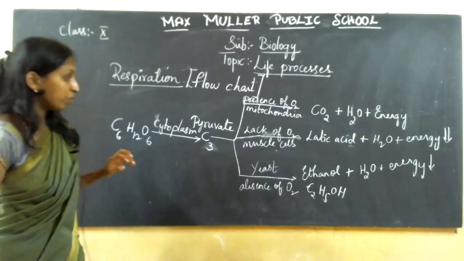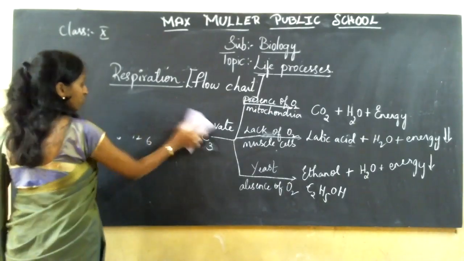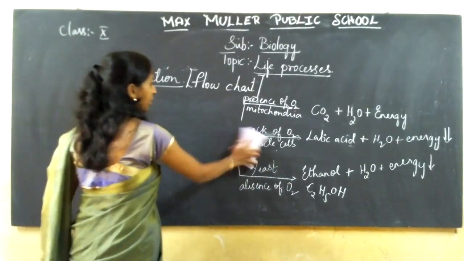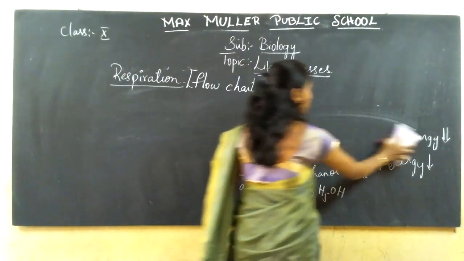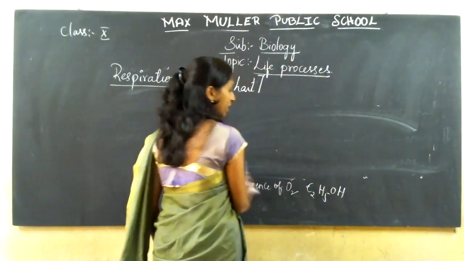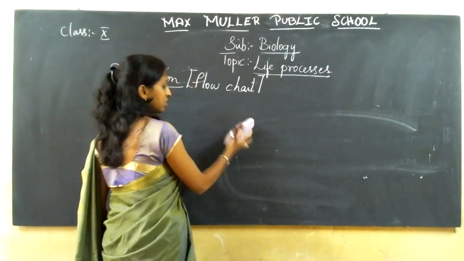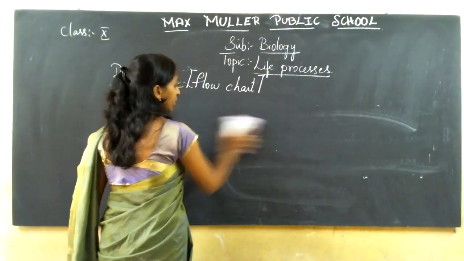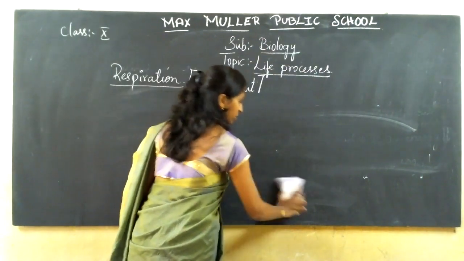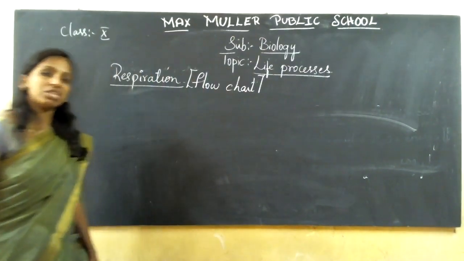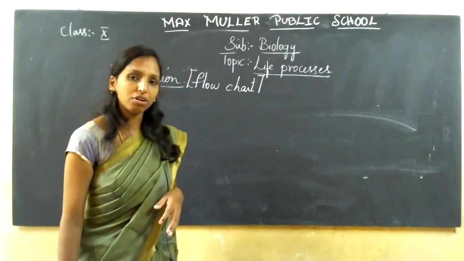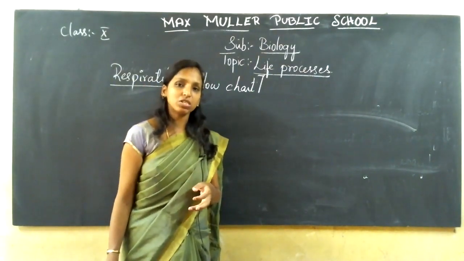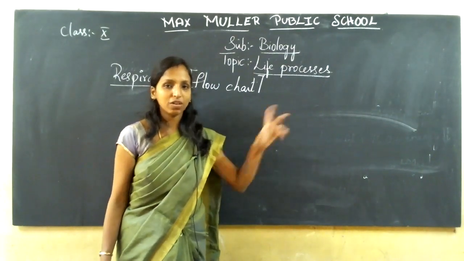That is what we have to discuss. You people have to practice this flow chart. Only in this will you see the difference between aerobic and anaerobic respiration, children. By this flow chart, 3 questions can be answered. You can write: explain the process of aerobic and anaerobic respiration. Aerobic respiration takes place with the presence of oxygen, in the mitochondria. The products obtained during that process are carbon dioxide, water and energy, right?